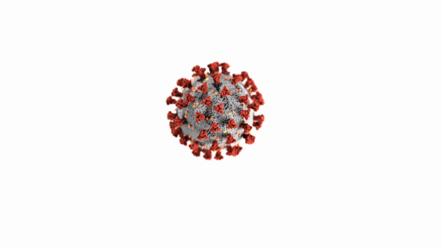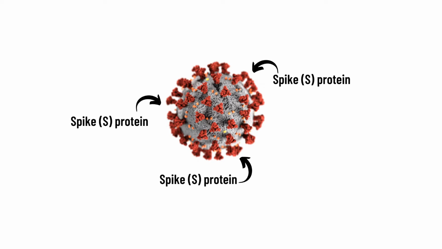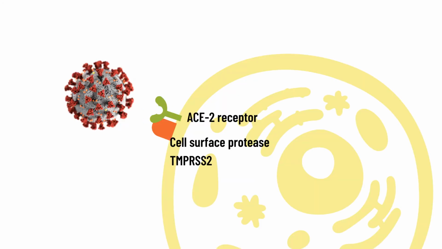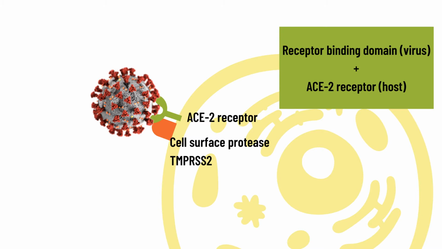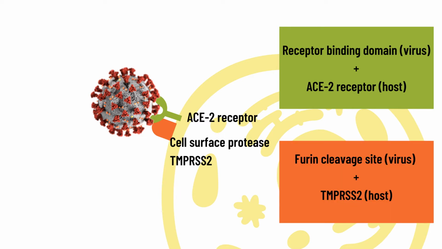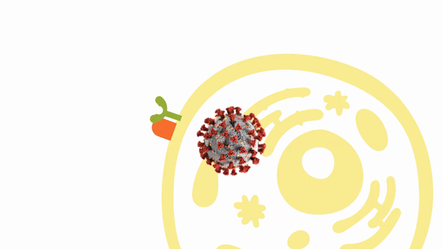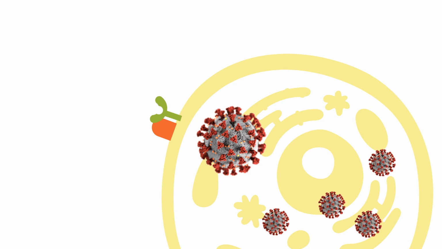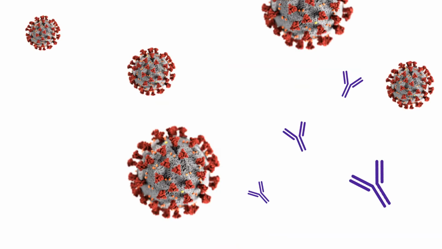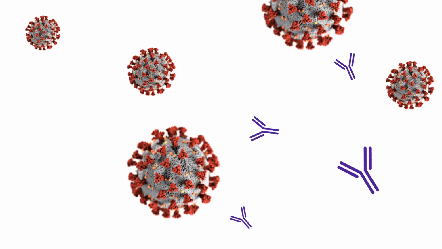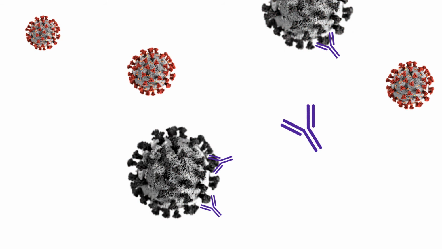This is the general structure of the SARS-CoV-2, and the red protrusions on the surface of the virus are the spike proteins. For the SARS-CoV-2 to replicate in host cells, it must first use its receptor binding domain on the spike protein for attachment to the cells. In addition, the cell surface protease TMPRSS2 facilitates the cutting of a part on the spike protein, called the furin cleavage site, allowing the virus to enter host cells for viral replication. Moreover, most antibodies generated through infection or vaccination are stimulated by the spike protein. In other words, the immune system of the host eliminates the SARS-CoV-2 by recognizing the spike protein.